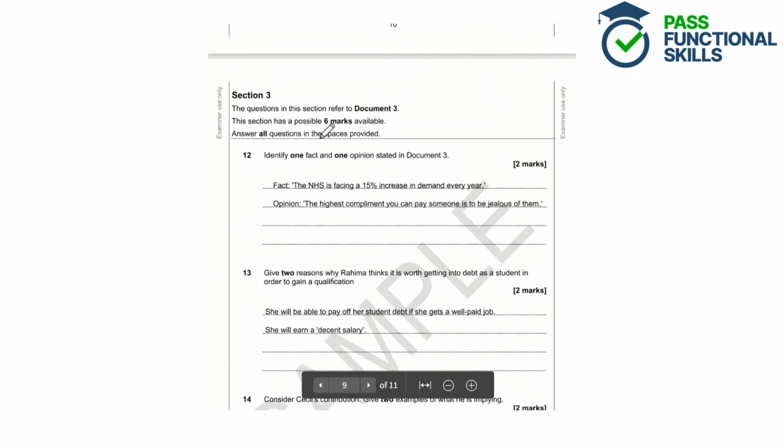Okay, moving on to section 3. So the questions in this section refer to document 3. So we've got another document to have a look at now. Question 12 says, identify one fact and one opinion stated in document 3.